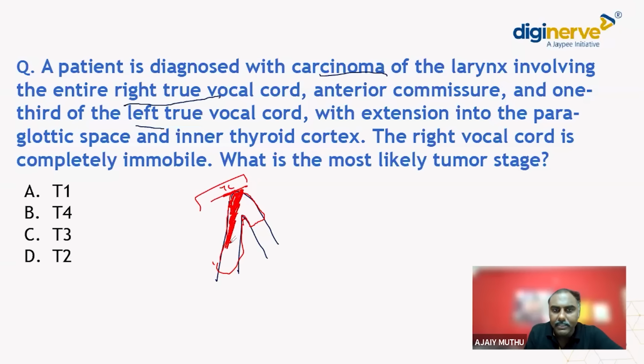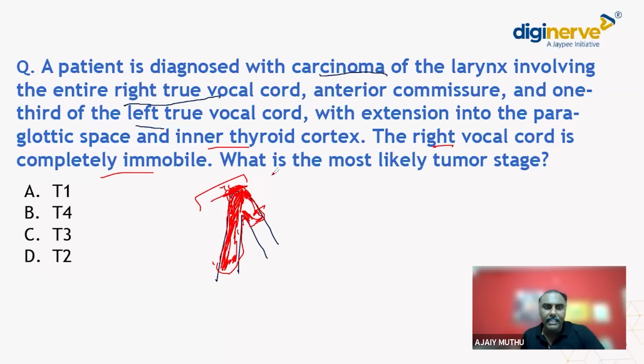This is a carcinoma involving the right vocal cord. It has gone up to the anterior commissure and gone up to the other side, 1/3 of the left true vocal cord. Now with extension, see again the next word, with extension into the glottic space, inner thyroid cortex. Obviously, from here it has involved up to the thyroid cartilage. So thyroid cartilage involvement is there. And have it in mind, the right vocal cord is completely immobile. So what is the T staging? This is what they have asked you.